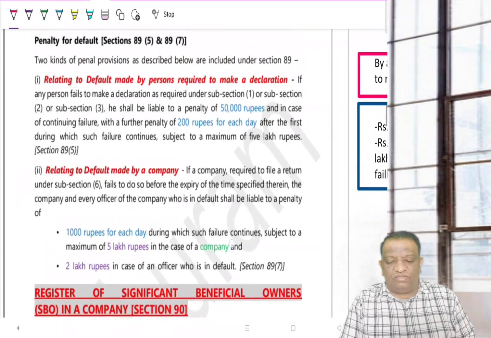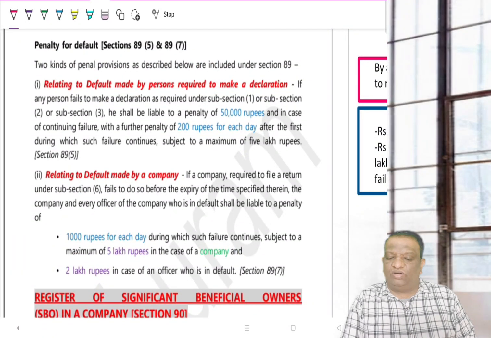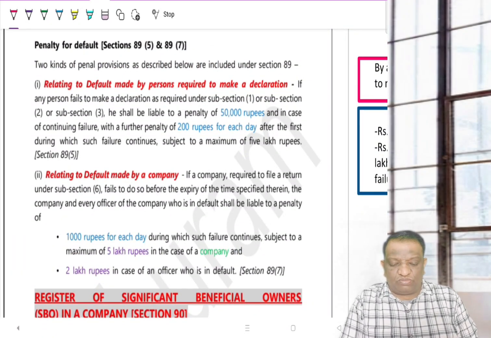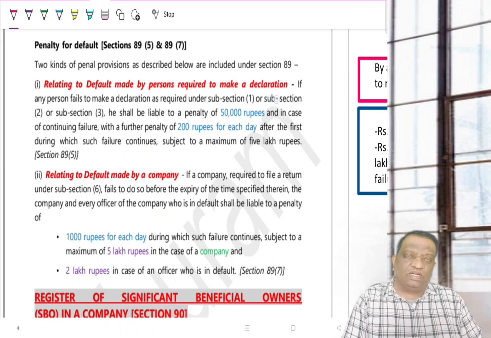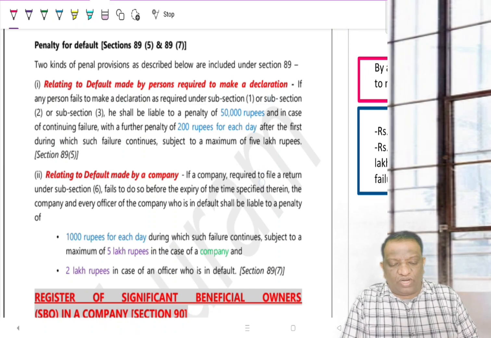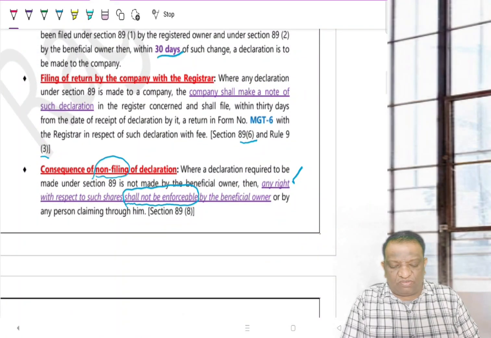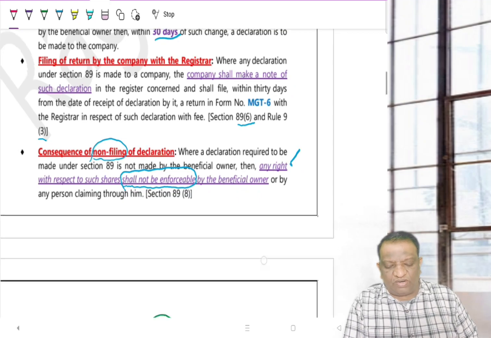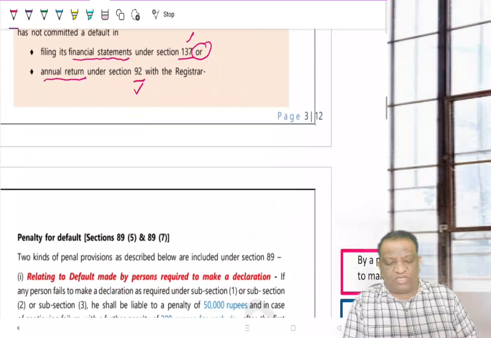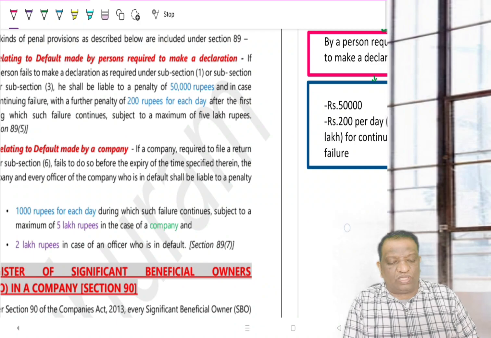Then we come to the penalty of it. What will happen if I am supposed to make the declaration but I have not made the declaration? We have already talked about the company restricting the rights. They will not allow you to enforce any of the rights by the beneficial owner. Apart from that, there are monetary penalties also. Now, what are all the penalties?